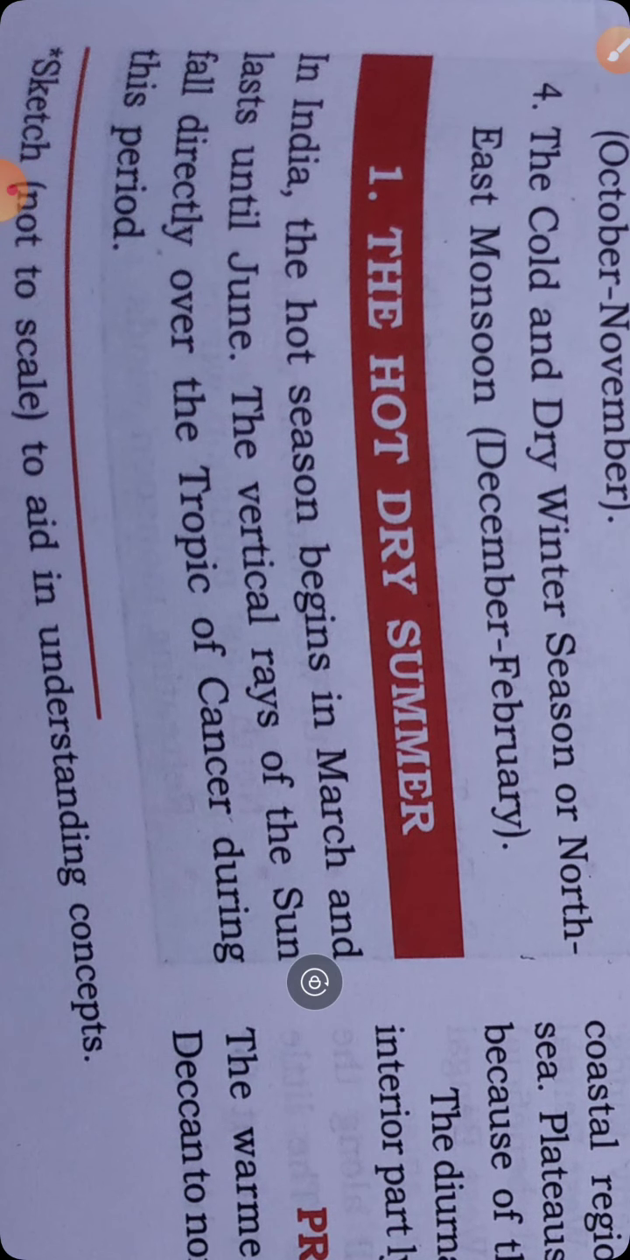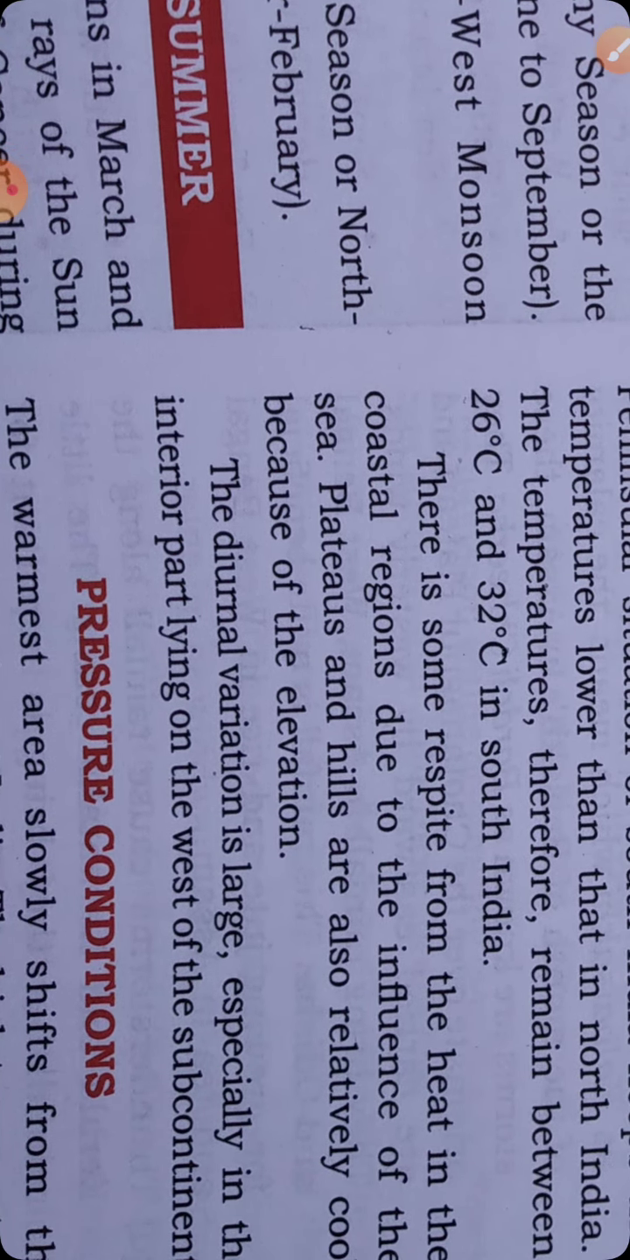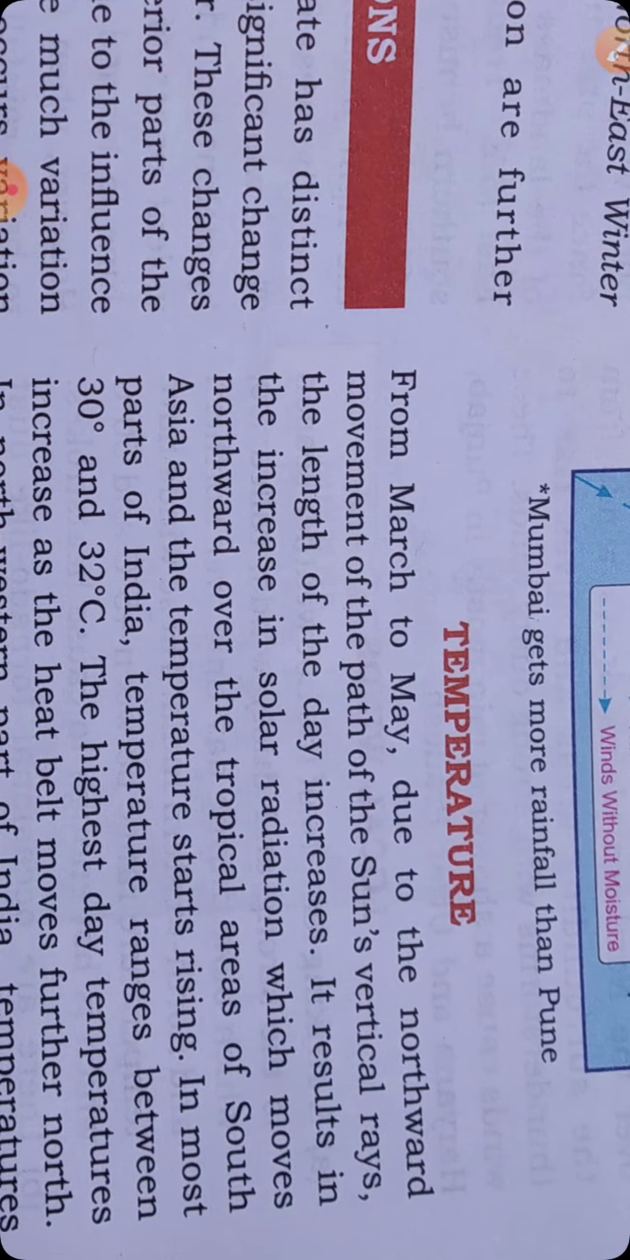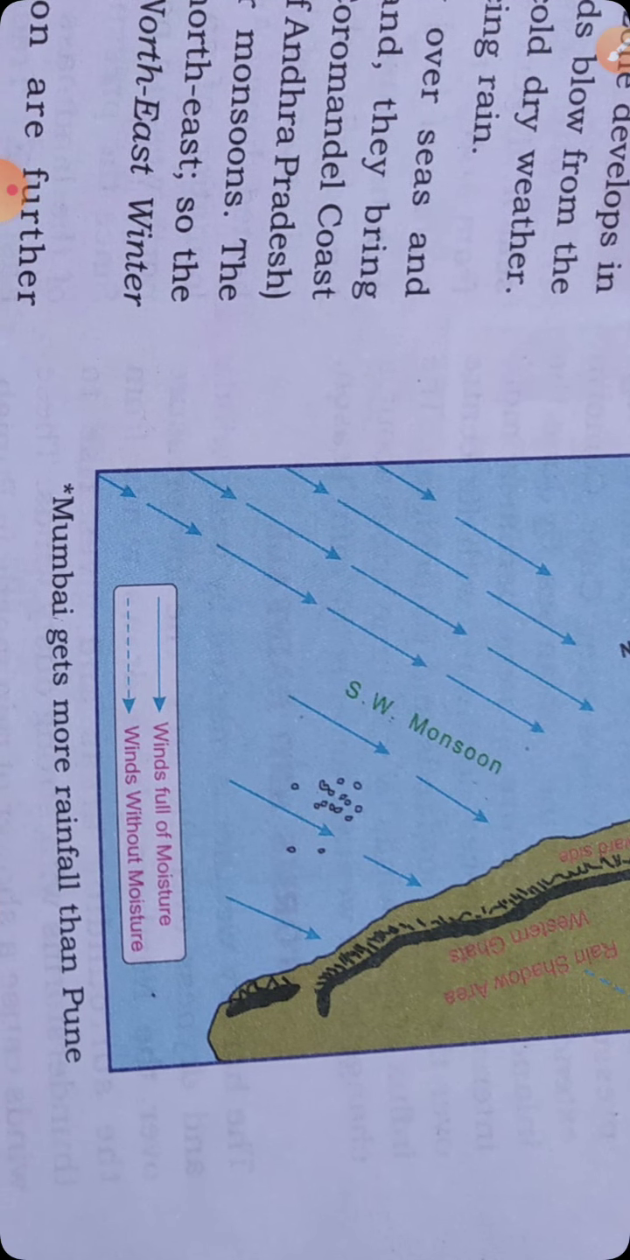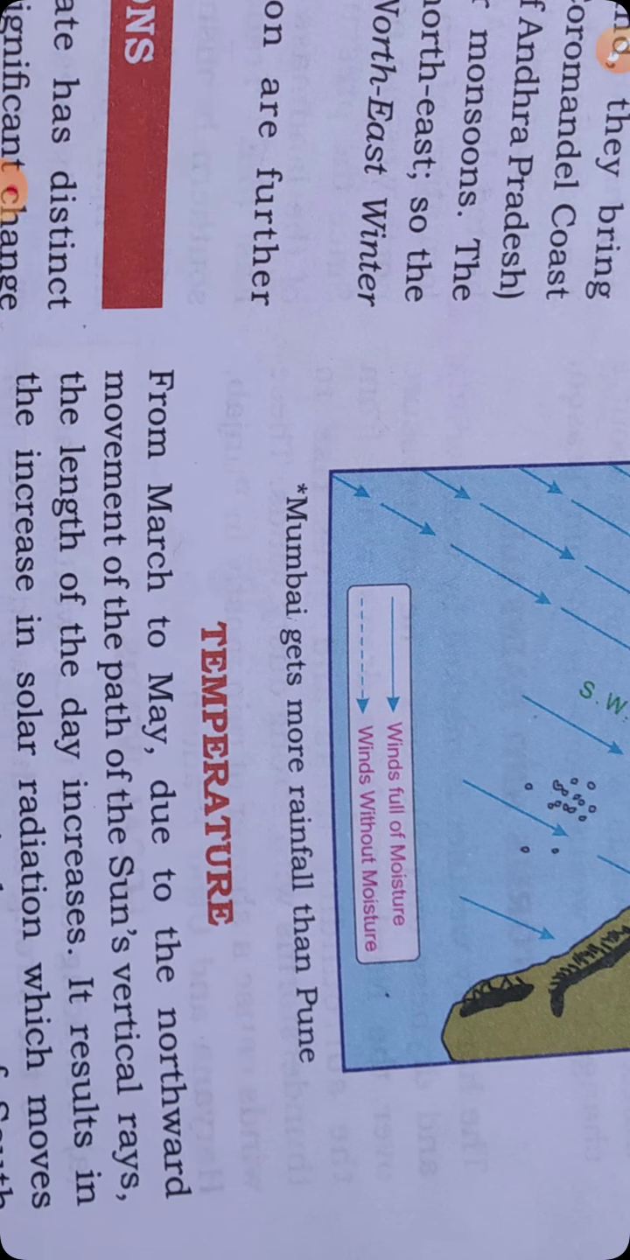What happened in India? The hot season begins in March and lasts until June. The vertical rays of the sun fall directly over the Tropic of Cancer during this period. You know what is Tropic of Cancer? It passes just through the middle of India. So they are showing it in this map. You can see how the southwest monsoon is moving from the Arabian Sea branch.